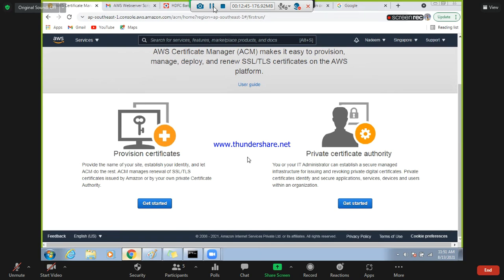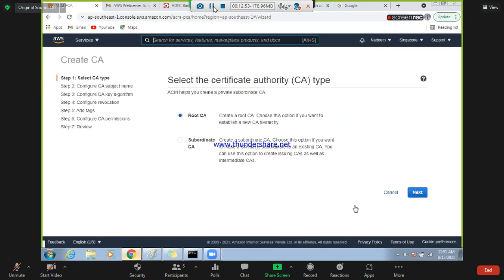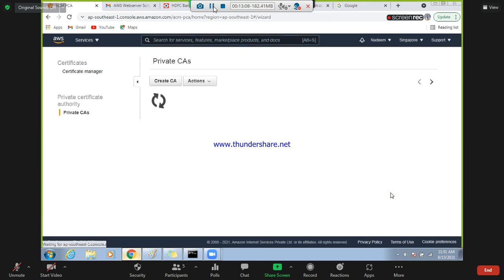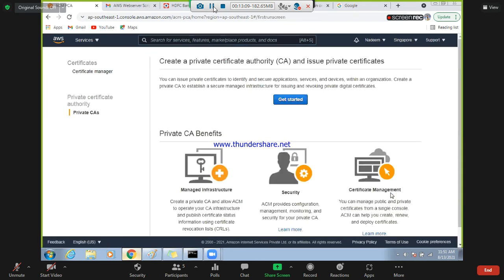So when they provide you the certificate, let's say this one, get started. Now they have changed the look and feel of this page. Now see, you can create a root certificate authority or establish a CA hierarchy. If you want to create a root server, a CA server, you can create the root server here itself. But there is something called